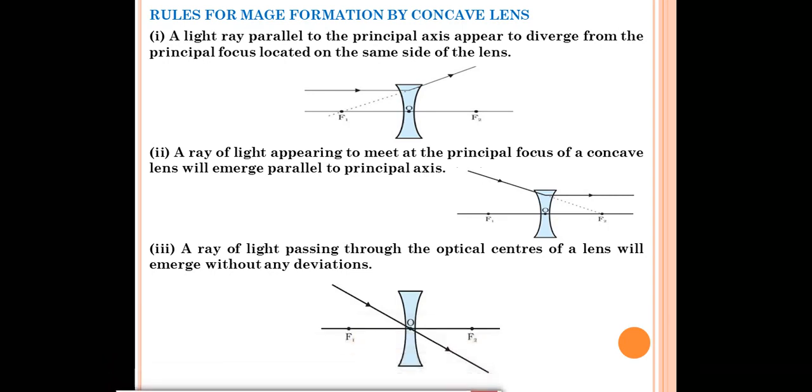So in this also we have 3 rules. First rule is a ray of light parallel to the principal axis appear to diverge from the principal focus located on the same side of the lens. This is your concave lens. This is the optical center O. This is focus point f1 and this is focus point f2.